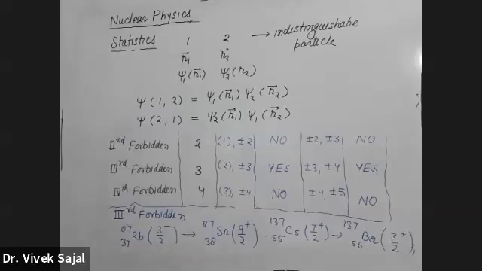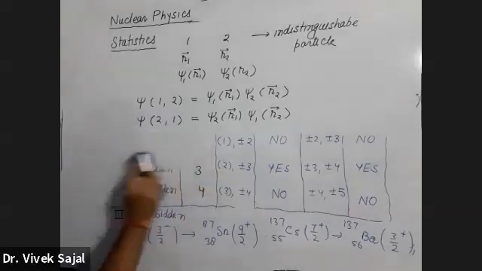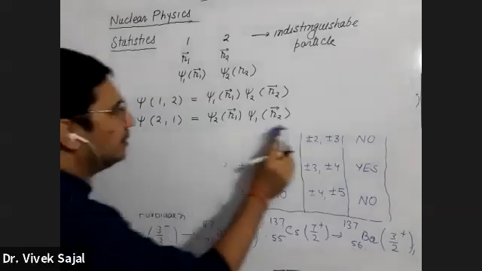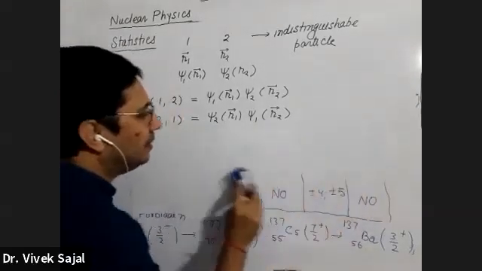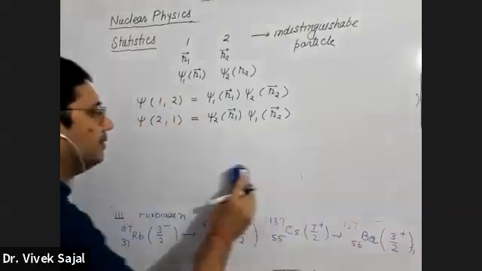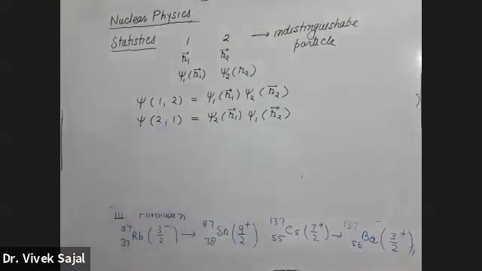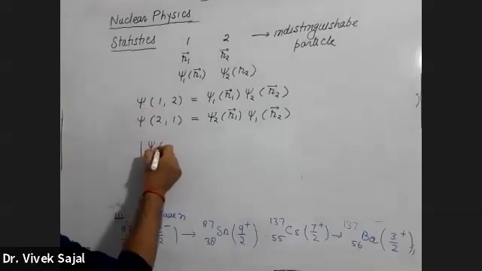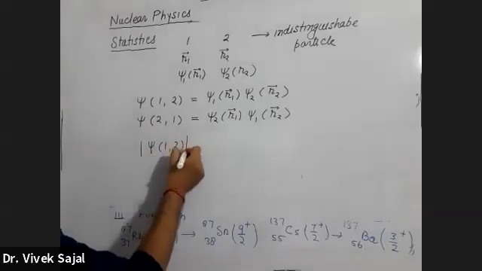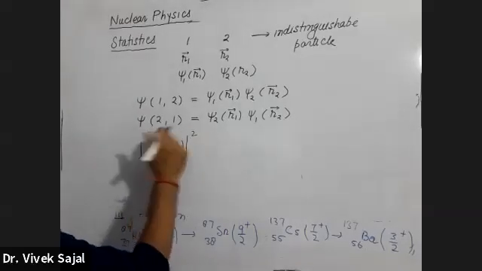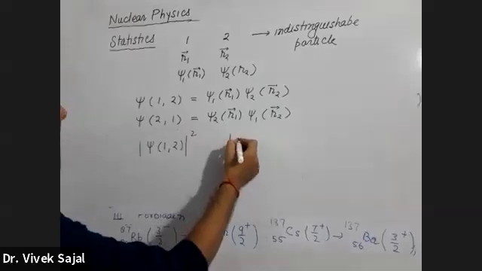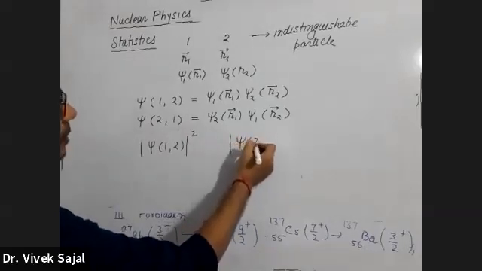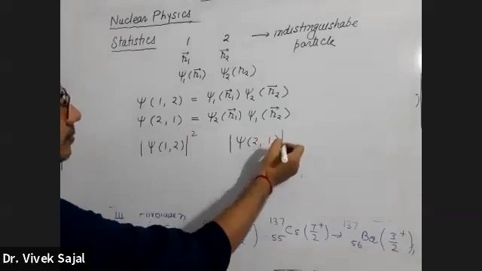If you consider the probability in these two cases, in the first, particle 1 is interacting with the second particle, and here the second particle is interacting with the first particle. If you calculate the probability, corresponding to the first it will be the square of psi12, and for the second the square of psi21.